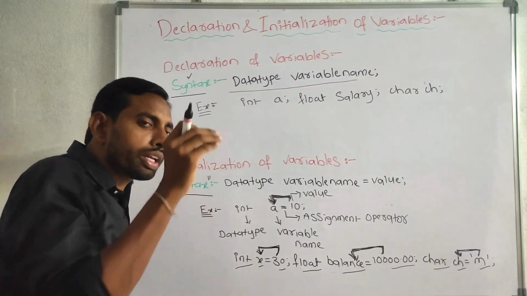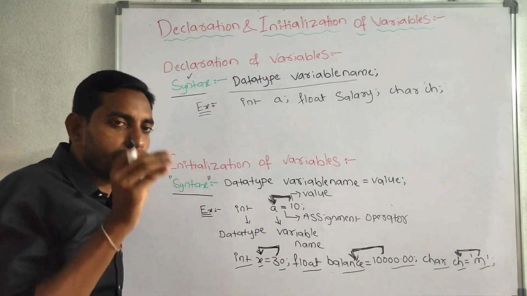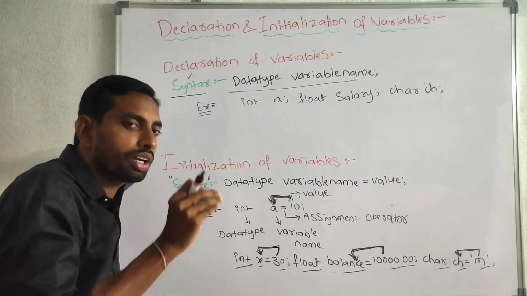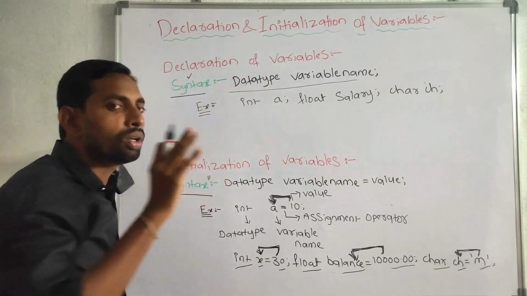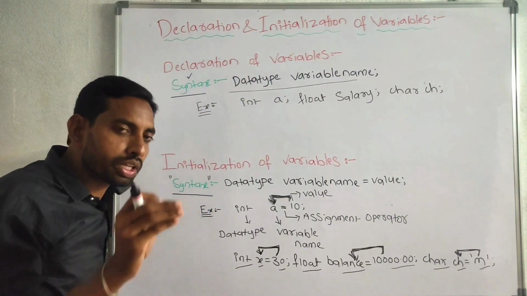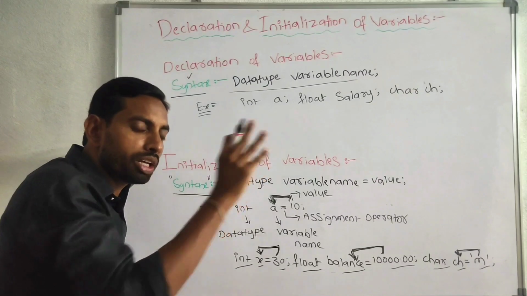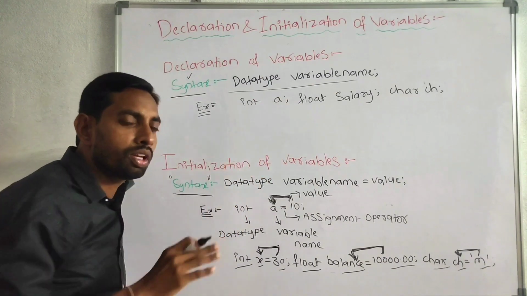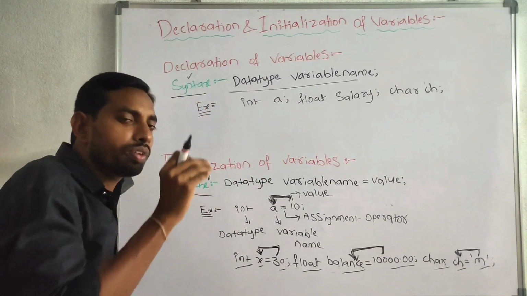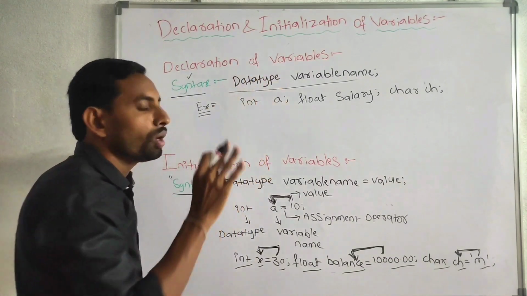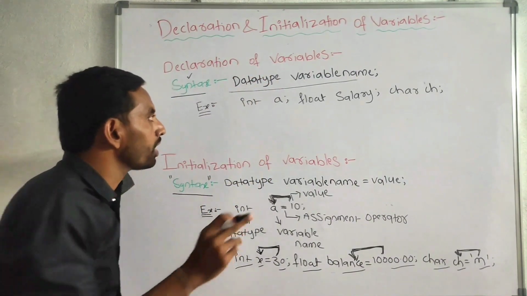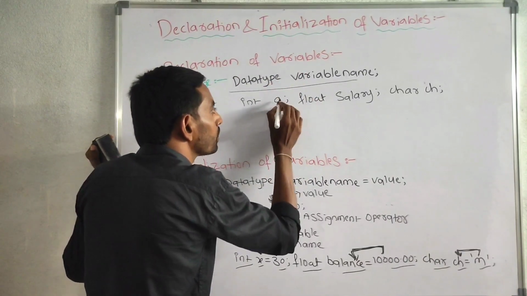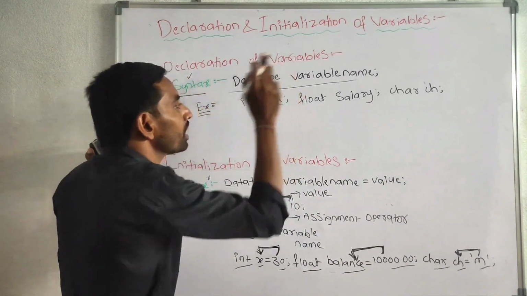When we are not storing any value into the variable, when we are not assigning or initializing any value into the variable, that is called a declaration of variables. Declaration of variables means we cannot store, initialize or assign any value into the variable.